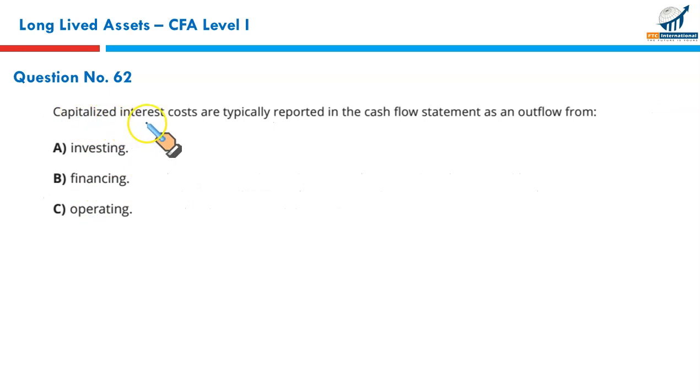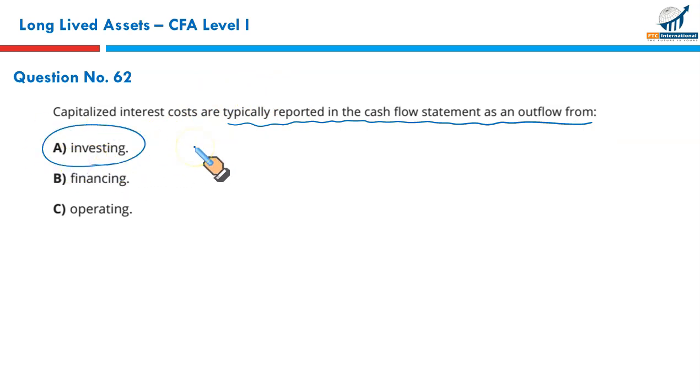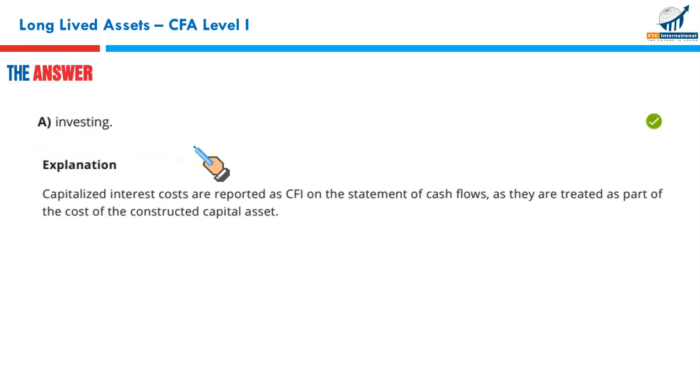Next, capitalized interest costs are typically reported in the cash flow statement as an outflow from what? Since this interest cost has been capitalized, relates to investing, so it must be reported as a part of investing. Straightforward questions. A is the right answer.